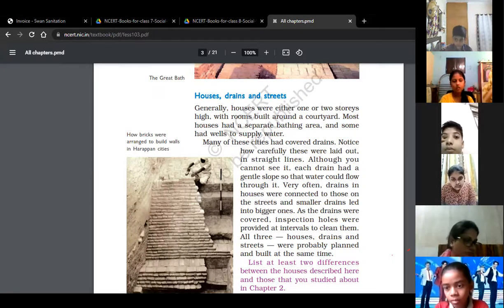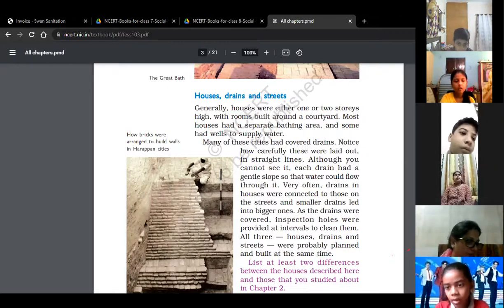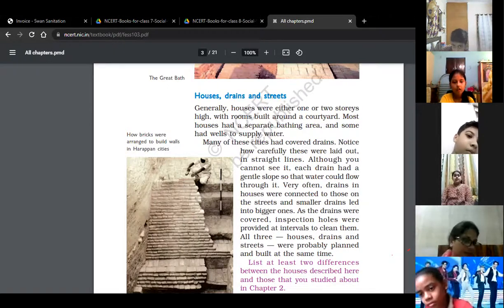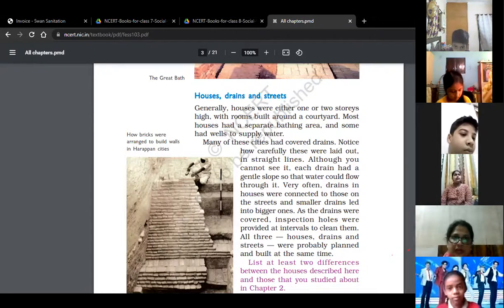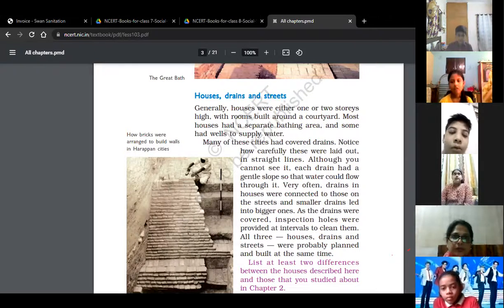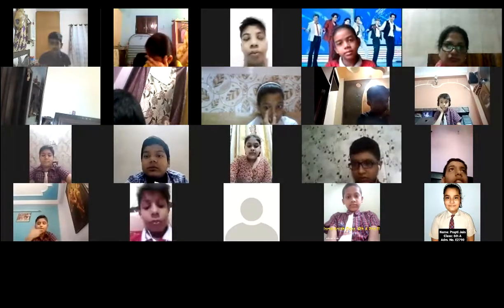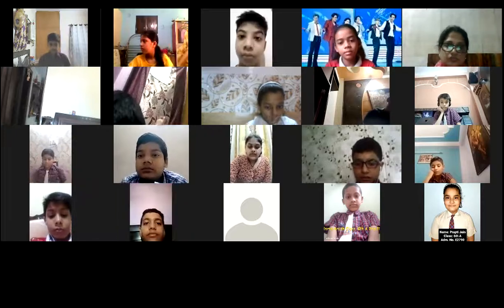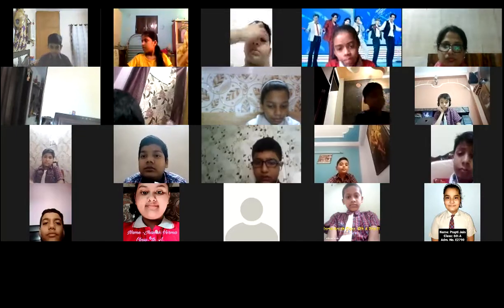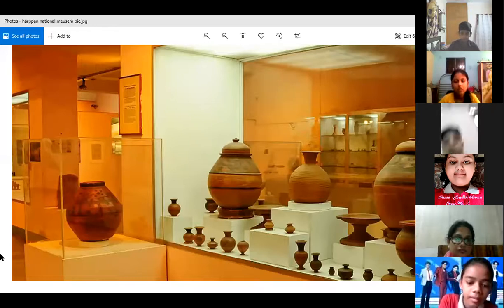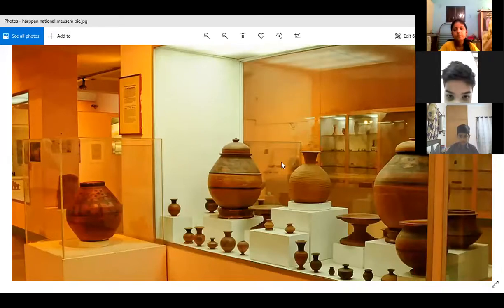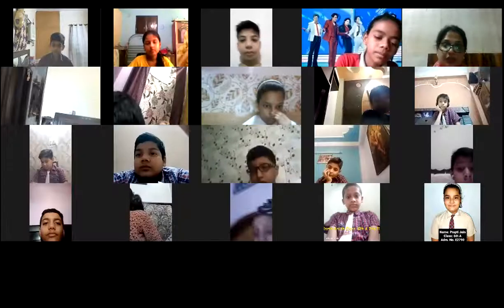Fine, everyone. The Harappans also used pots with a beautiful black design, such as the one shown on page number 6. As I have shown you, I will show you again. These are the utensils with black design. Beautiful design, or not? So this kind of utensil was used by the Harappans.